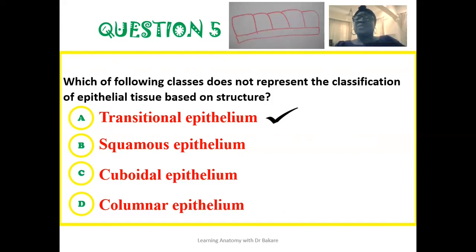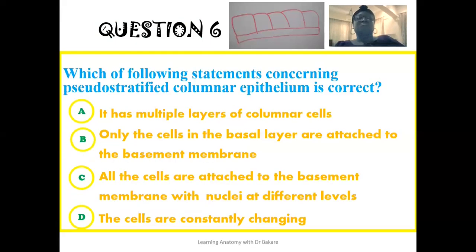So when you compare it with the other epithelia, which include the squamous, the cuboidal, and also the columnar, these are epithelia that represent distinct shapes, while the transitional is not seen to present any distinct shape. It is seen to be constantly changing from one form to the other, depending on the degree of expansion of the tissue that they are lining.